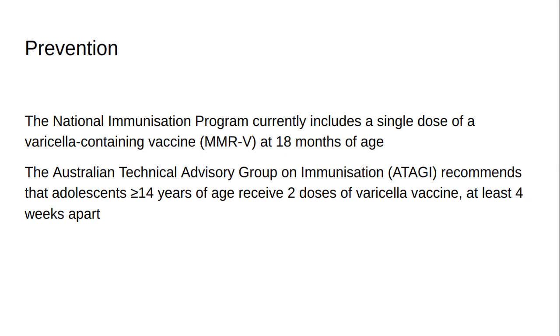The National Immunization Program currently includes a single dose of a varicella-containing vaccine, MMRV, at 18 months of age. The Australian Technical Advisory Group on Immunisation, ATAGI, recommends that adolescents greater than or equal to 14 years of age receive 2 doses of varicella vaccine, at least 4 weeks apart.